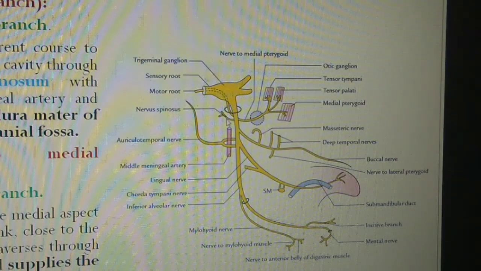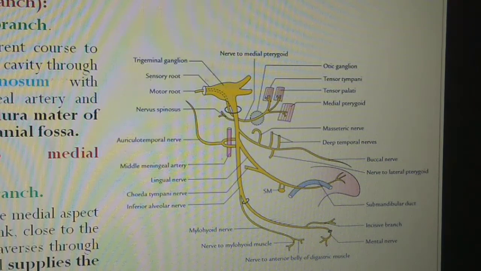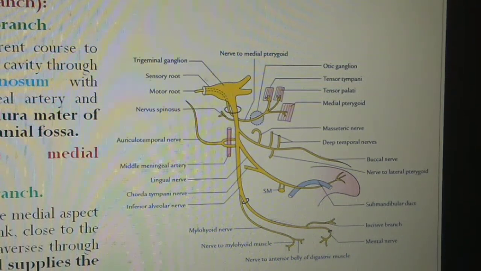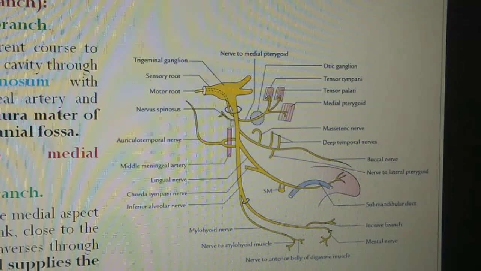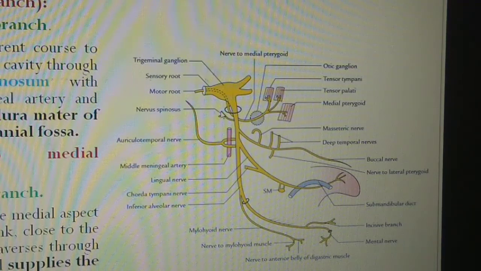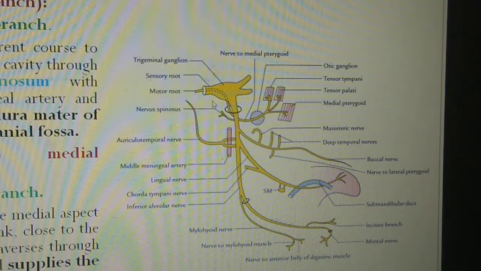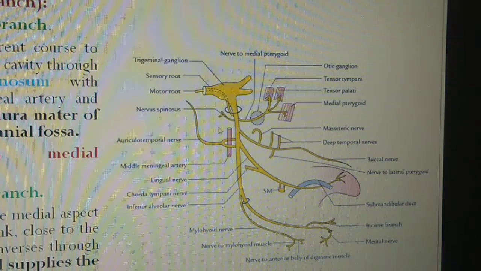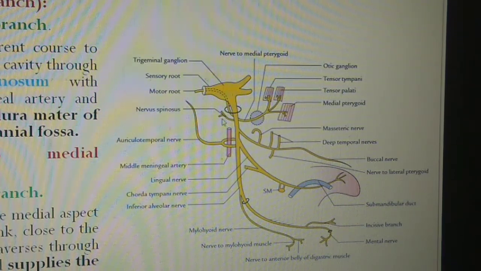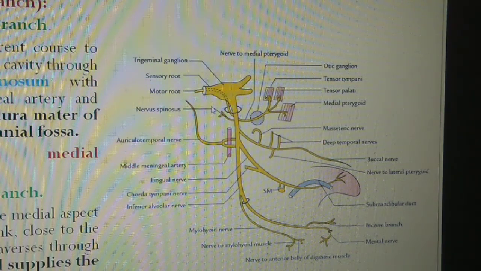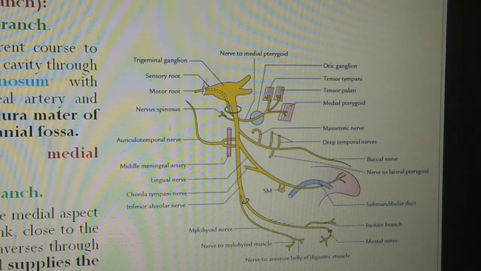It is a sensory branch, and it takes a recurrent course to enter the cranial cavity through the foramen spinosum. Somewhere here is the location of the foramen spinosum, which is located behind the foramen ovale. So this nervus spinosus takes a recurrent course and enters into the middle cranial fossa by the foramen spinosum, and it supplies the dura mater of the middle cranial fossa.